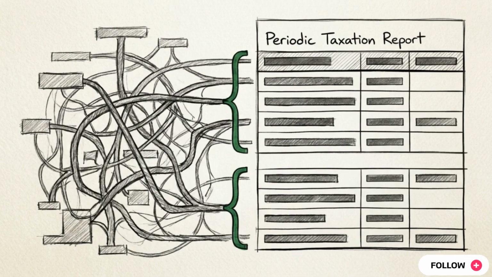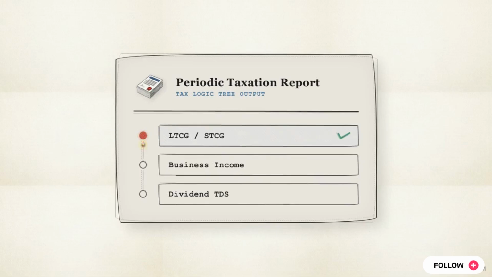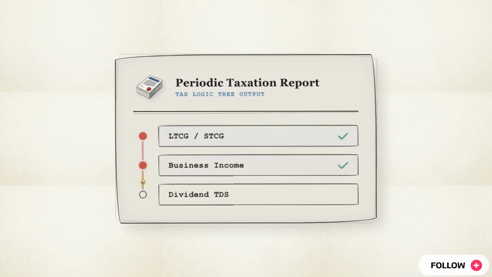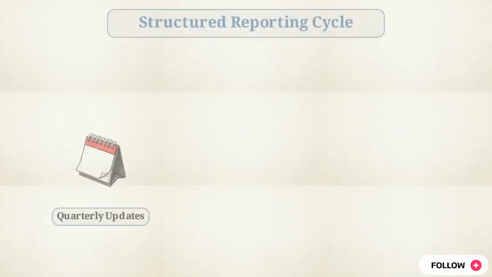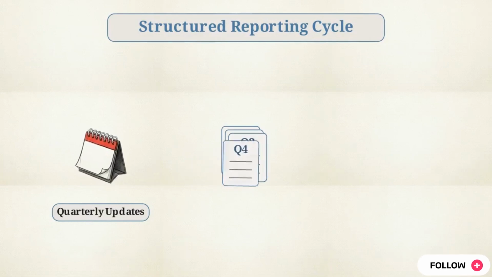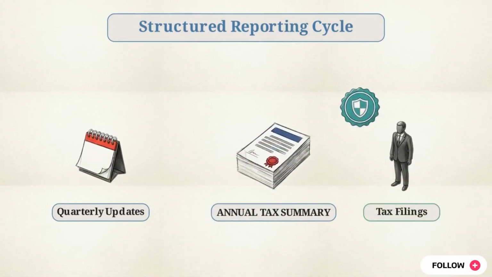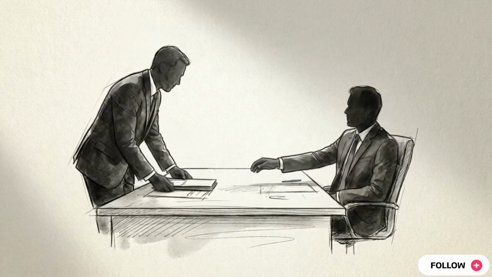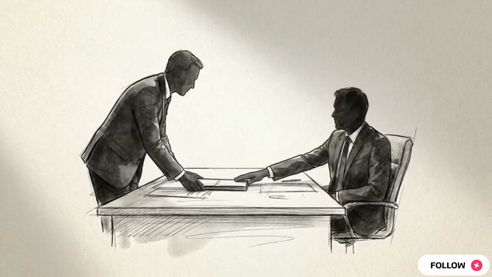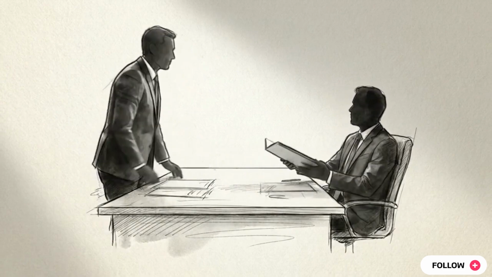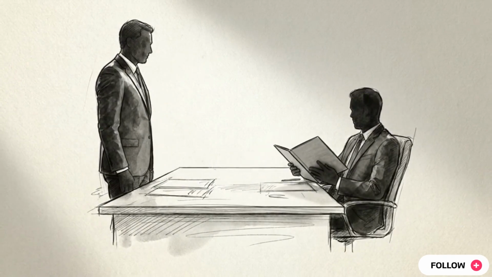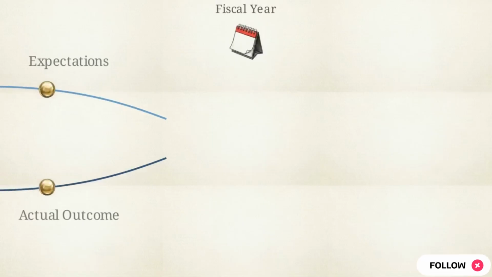This mandatory document distills the logic tree into clean line items, separating long-term capital gains from short-term, isolating business income, and documenting every rupee of dividend TDS. Managers provide these reports quarterly, culminating in an annual summary that clients use directly for their income tax filings. Distributors who internalize this logic can translate these reports into accurate post-tax projections, providing the technical expertise necessary to align a client's expectations